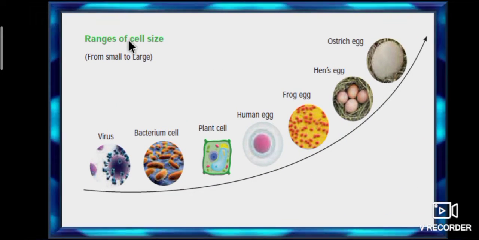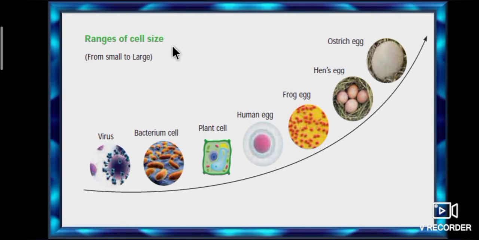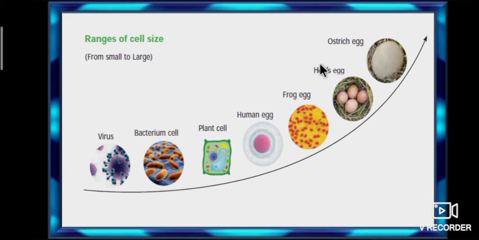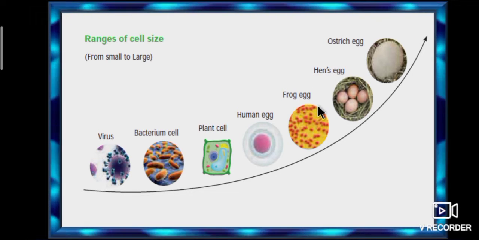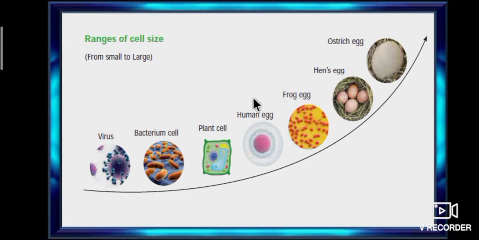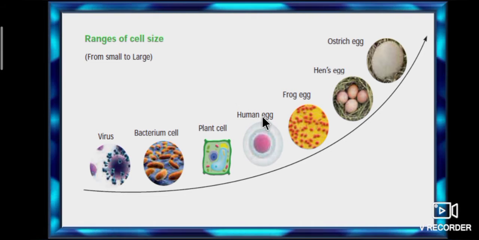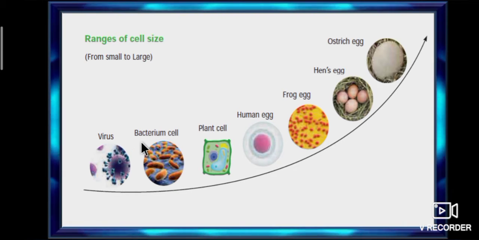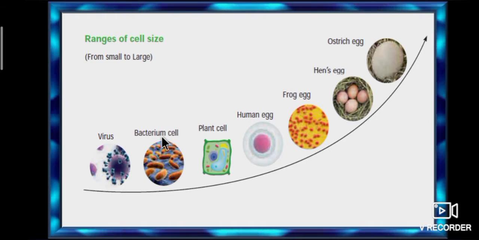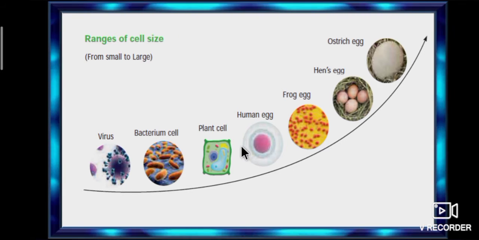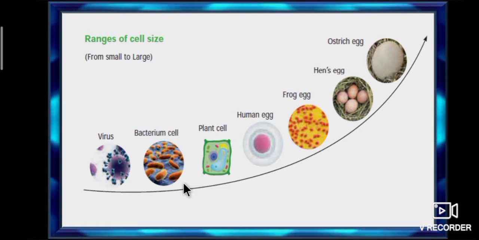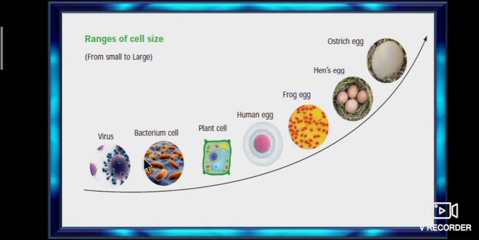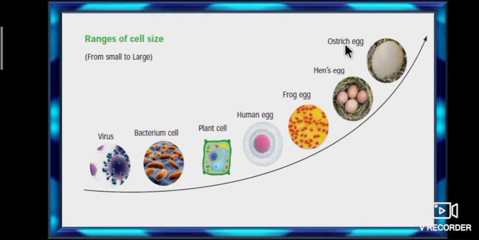Okay, let's see the ranges of cell size. Ostrich egg is bigger than hen's egg. Hen's egg is bigger than frog egg. Frog egg is bigger than human egg. Human egg is bigger than plant cell. Finally, virus is smaller than bacterium cell. So these are the ranges of cell size, from small to large. Too small is virus. Bigger is ostrich egg.